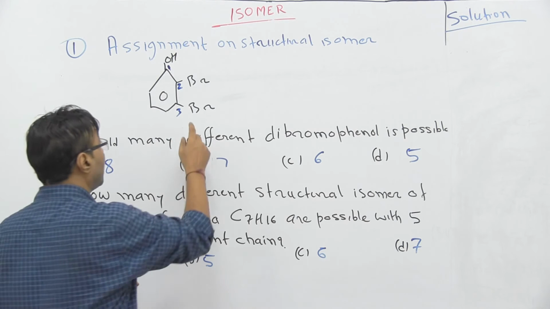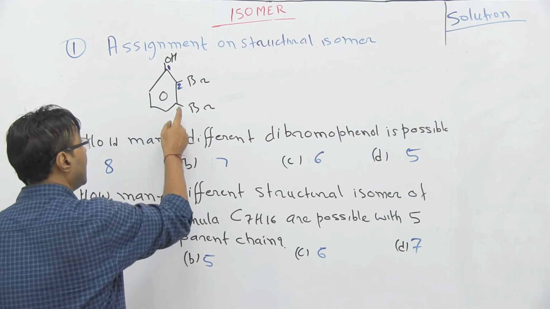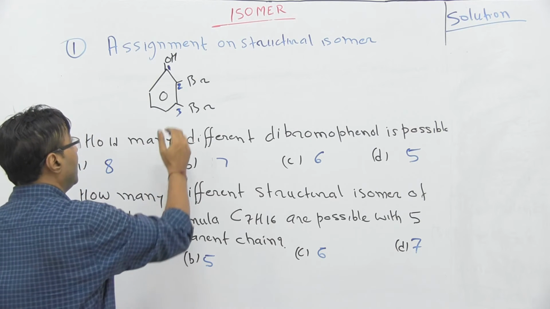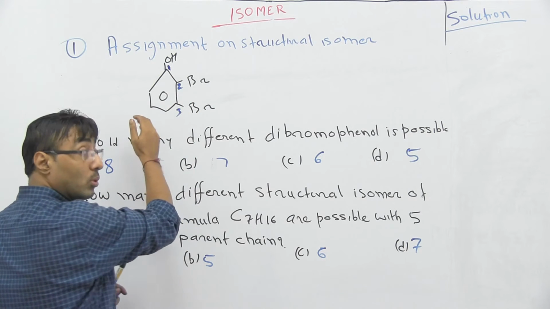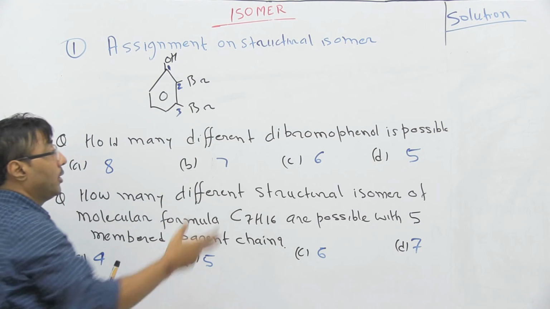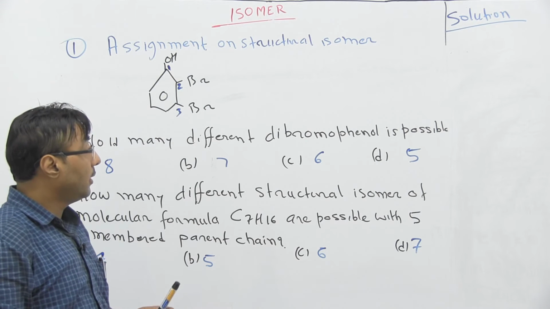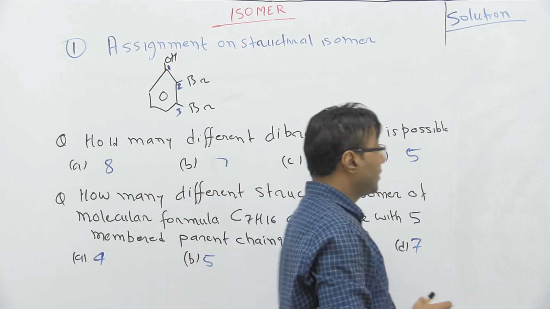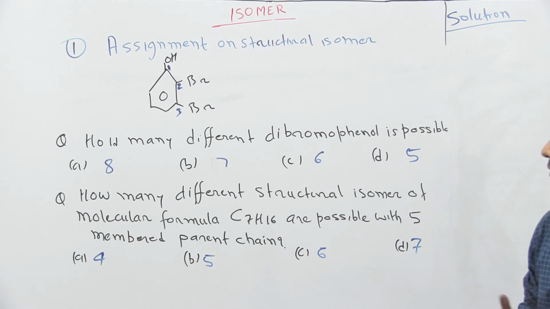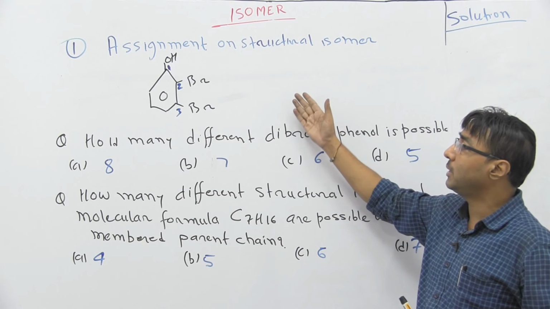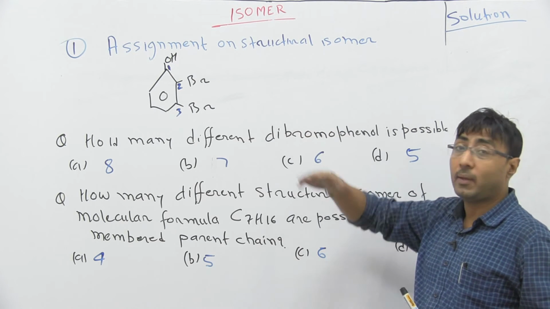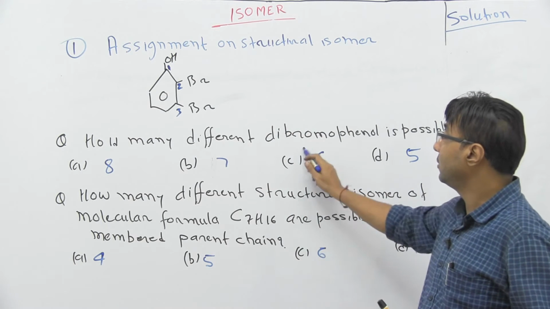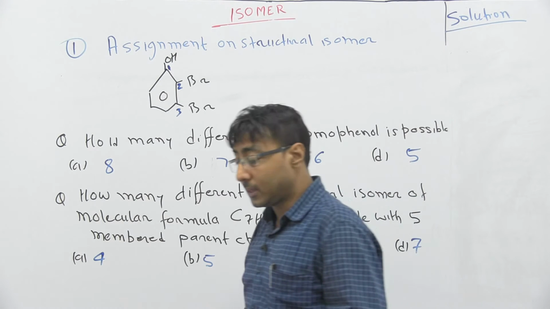In the next isomer we can put it here, then change it here, and change it here again. For example, it is 2, 3, then 3, 4, then 4, 5. You write it and you will find that so many isomers appear. But when you write the names, you will find that structurally it may appear to be a different isomer, but basically it's not. Both have the same IUPAC name. So you write like this, and the answer is 6 isomers.